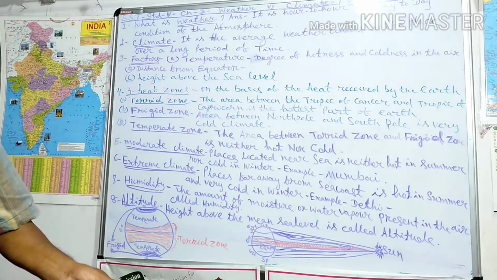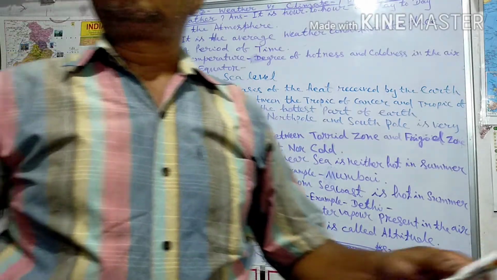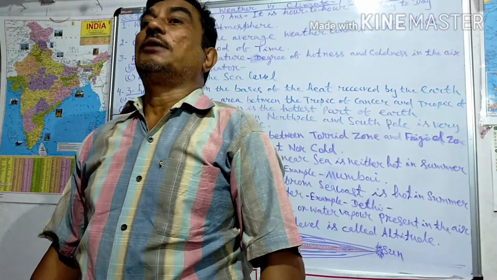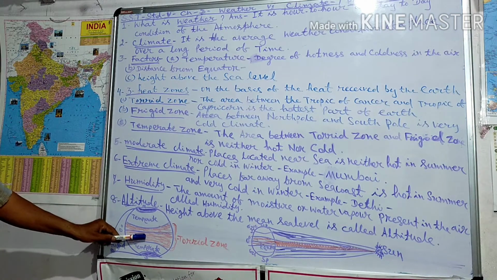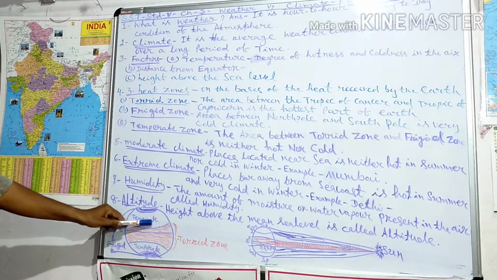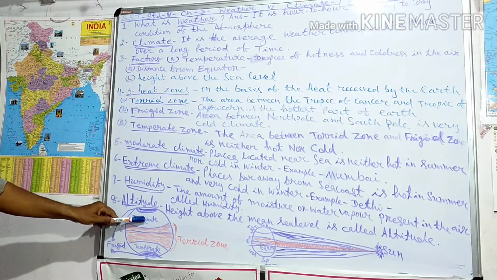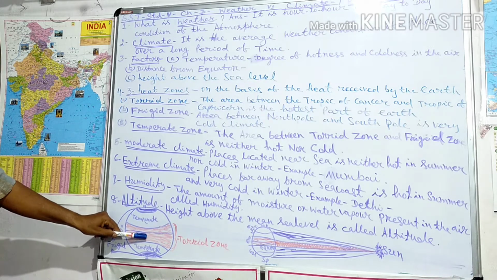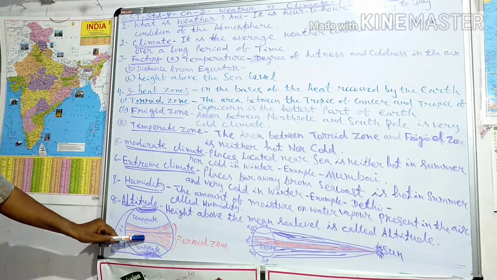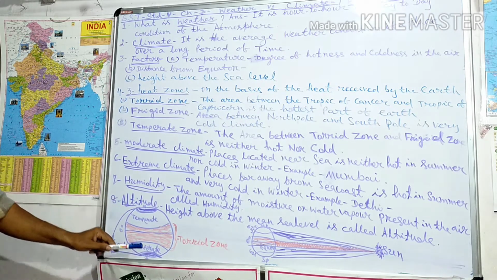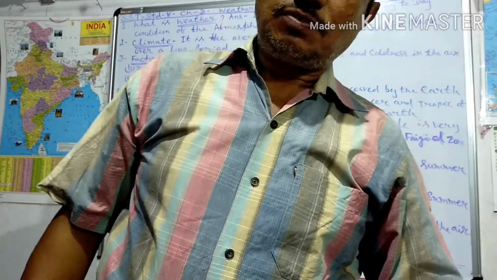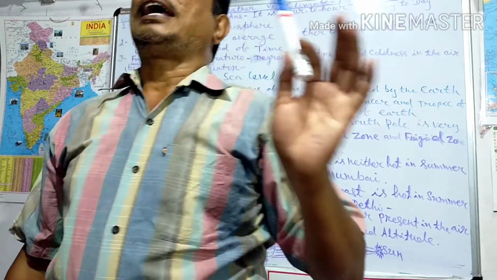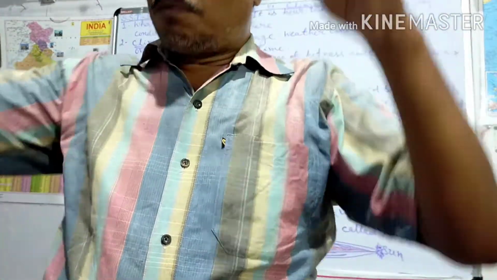The temperate zone is not too cold, not too hot. It is the area between the torrid zone and the frigid zone. That is called the temperate zone, with a moderate climate.